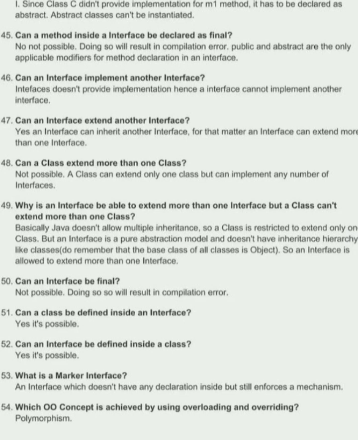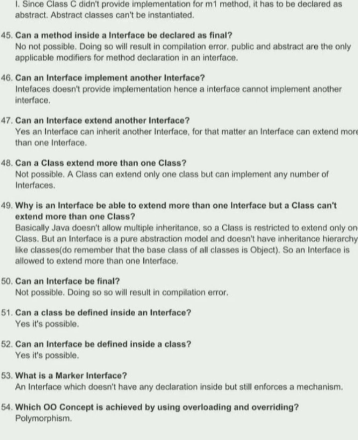So an interface is allowed to extend more than one interface. 50. Can an interface be final? Not possible. Doing so will result in compilation error. 51. Can a class be defined inside an interface? Yes, it's possible. 52. Can an interface be defined inside a class?